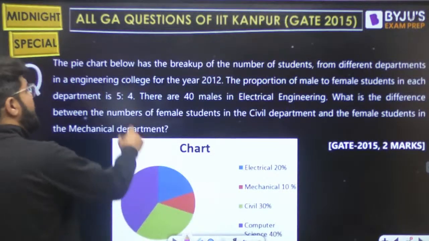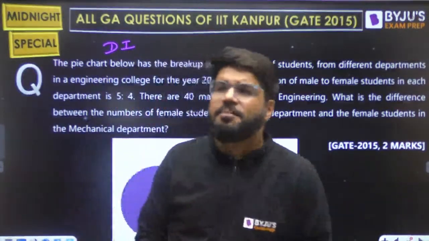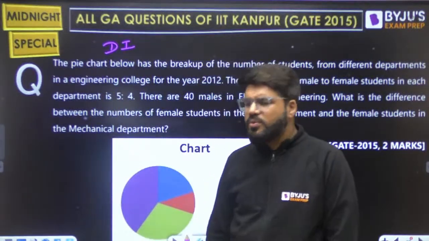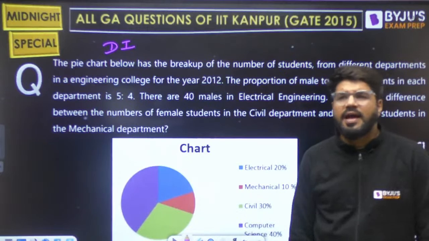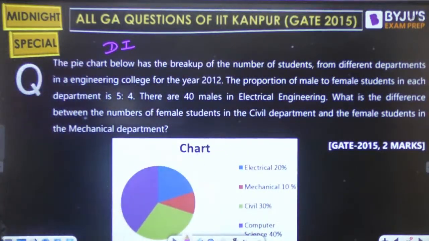This is again a DI question, pie chart. A DI question on the pie chart. NITs for you easily at 45-50 and IITs will be 55-60. Very easy. Okay Vivek ji.